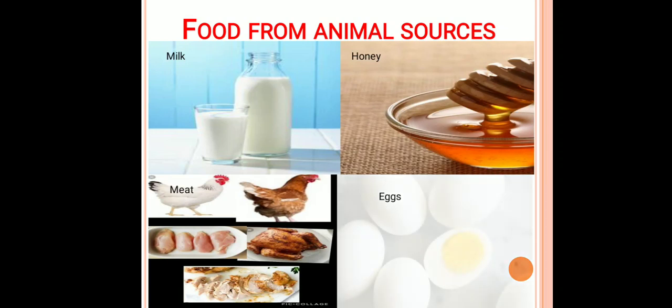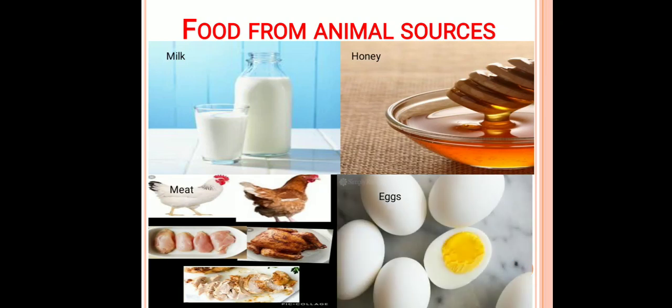So what are the other food items we prepare from milk? We are making paneer, curd, cheese. Multiple sweets are being prepared with the help of milk. Honey is also an animal product which we get from the honeybee. So there is a culture known as apiculture, which means the rearing of honeybees to get honey.